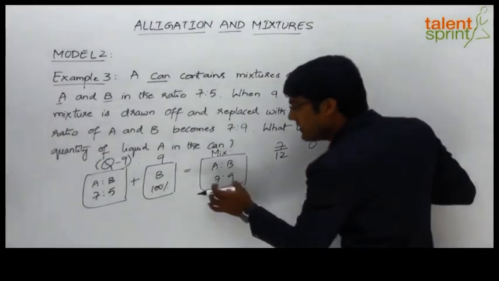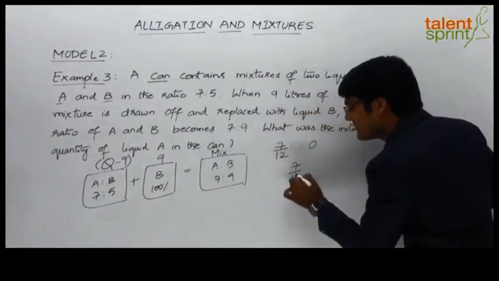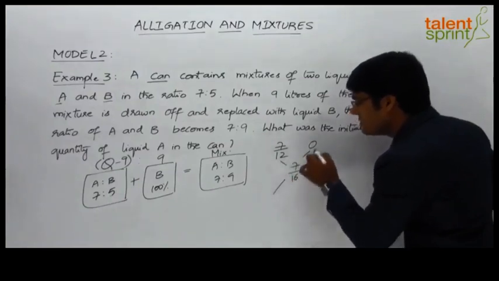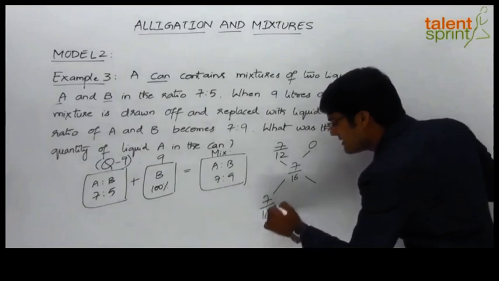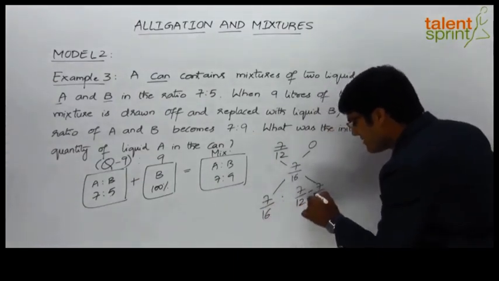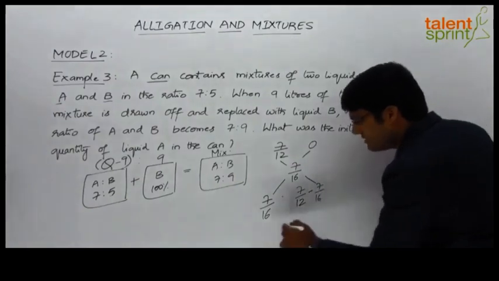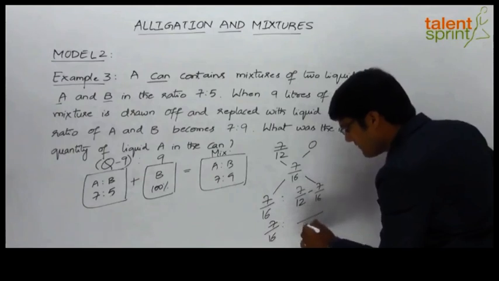And what is the strength of liquid A in the final mixture? 7 by 7 plus 9, 16. So let's apply the alligation rule to this strength of A. So 0 difference 7 by 16 will give us 7 by 16 is 2. This will be 7 by 12 minus 7 by 16. So on simplification, we get 7 by 16 is 2. This can be taken as 48.